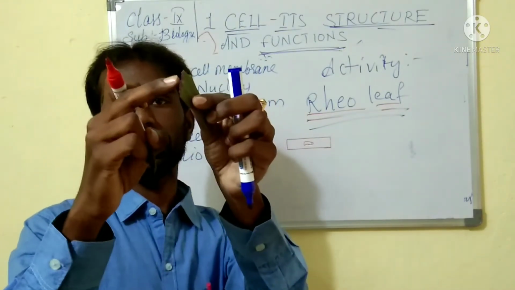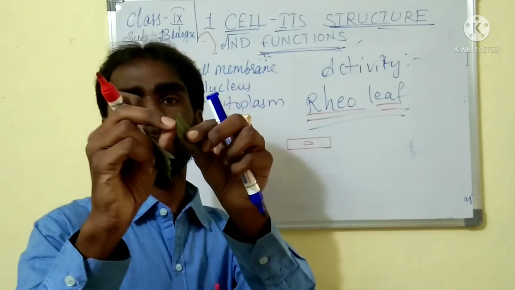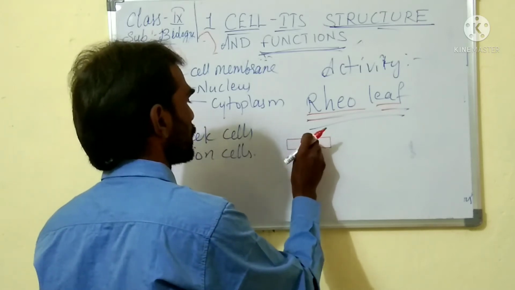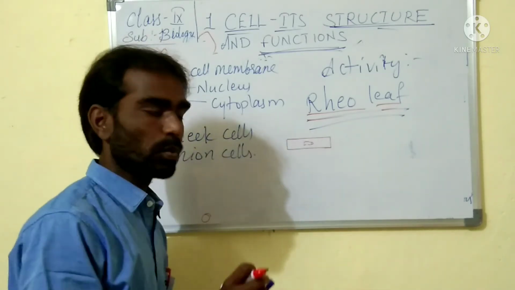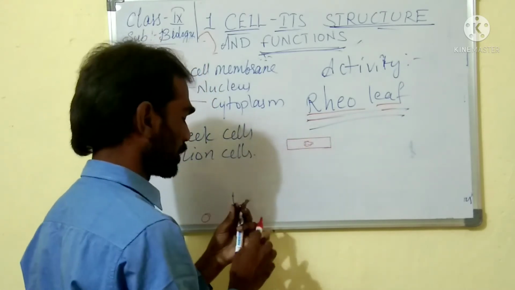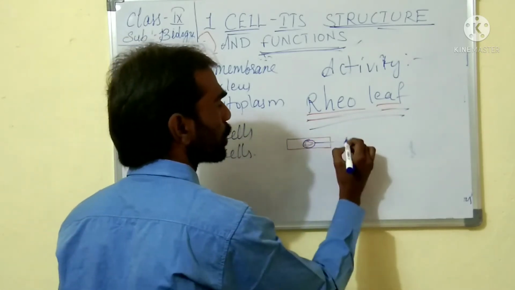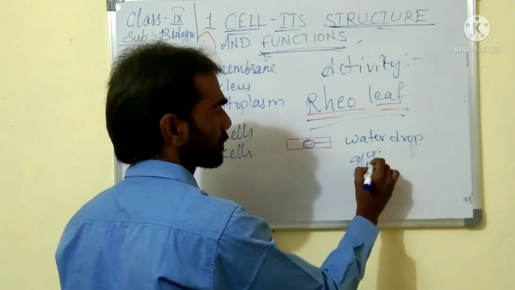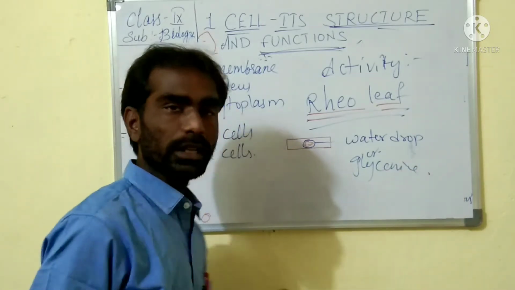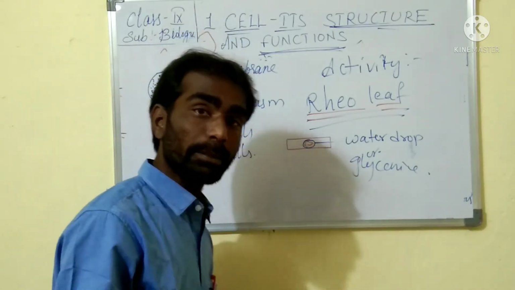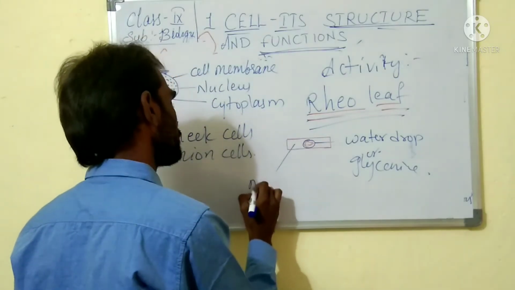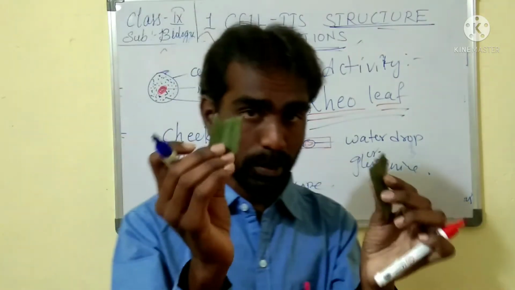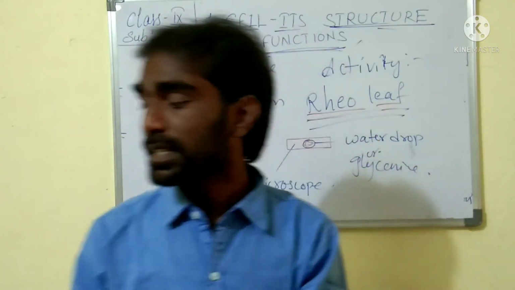See now, the transparent layer. This corner, a thin piece, you take out like this, and you place it like this. Now after placing it here, you add a water drop or glycerin, without any air bubbles. Now observe it under the microscope.